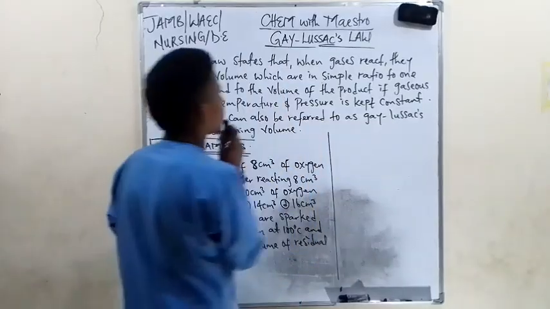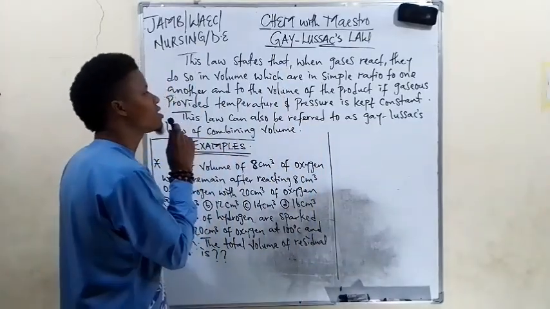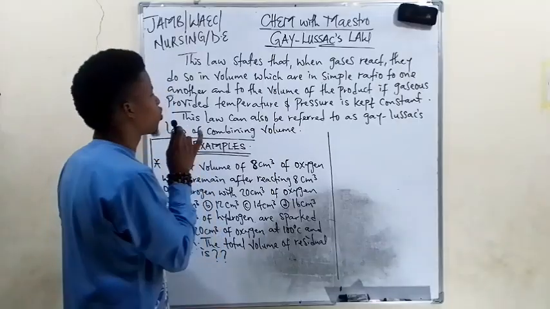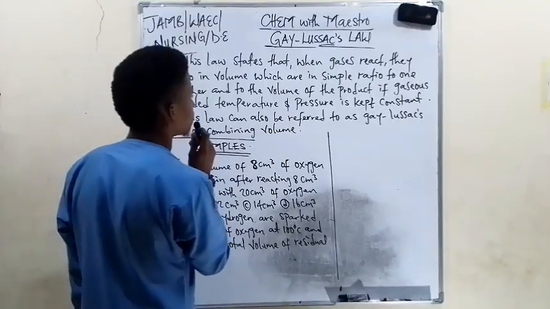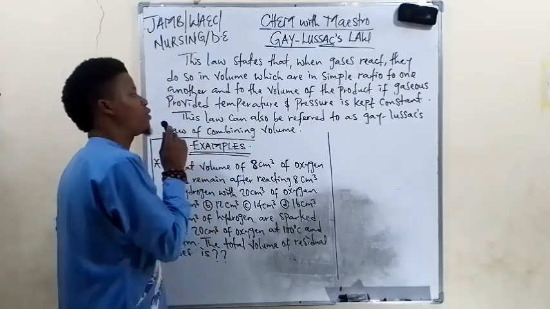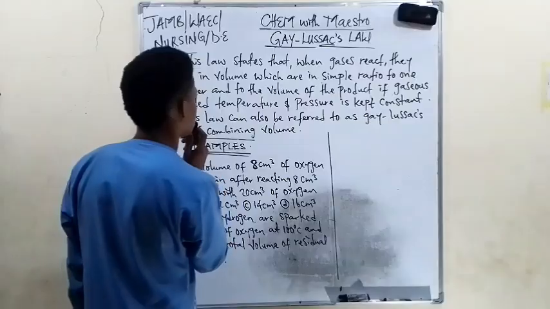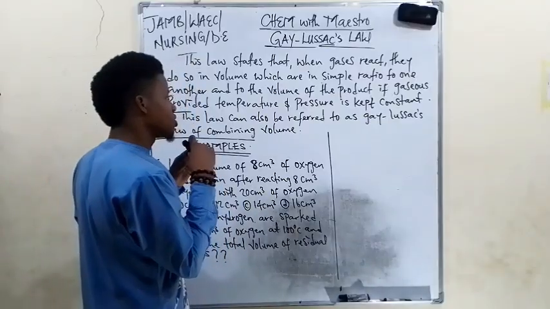Now, what is Gay-Lussac law? Gay-Lussac law simply states that when gases react, they do so in volumes which are in simple ratio to one another and to the volume of the product if gaseous, provided temperature and pressure are kept constant.